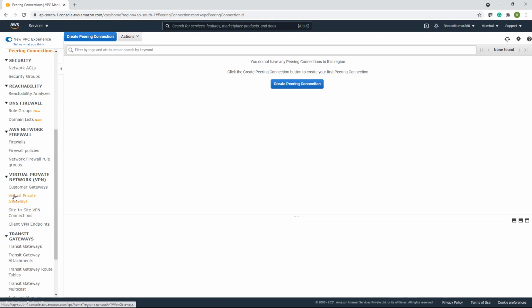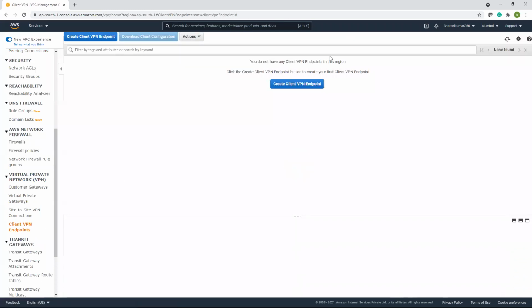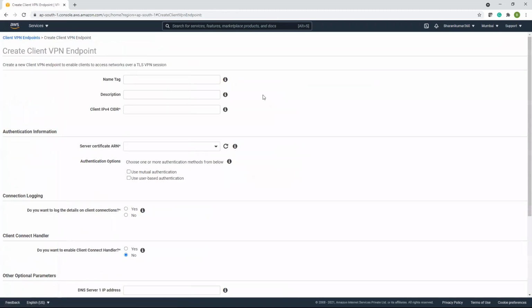And a virtual private gateway. So this is a virtual private network. Like in the internet, we have an internet gateway, and to allow traffic into this VPN, we have virtual private gateways and client VPN endpoints. So which clients should communicate in this VPN? You have to add those clients. Create a client VPN endpoint. It asks all these things.